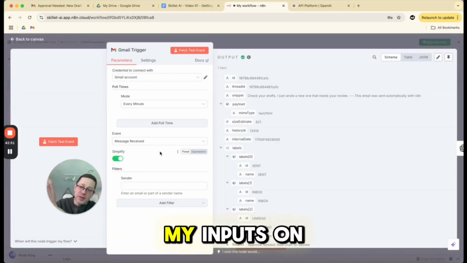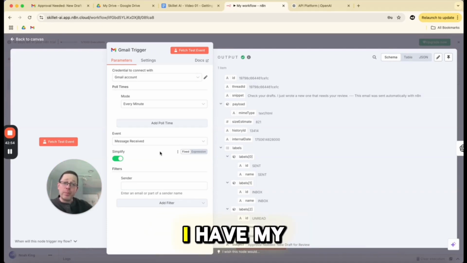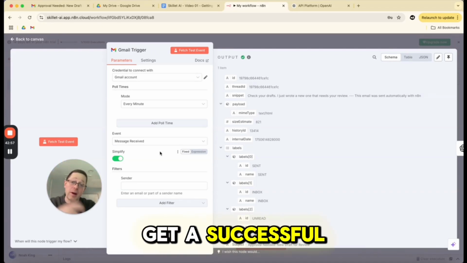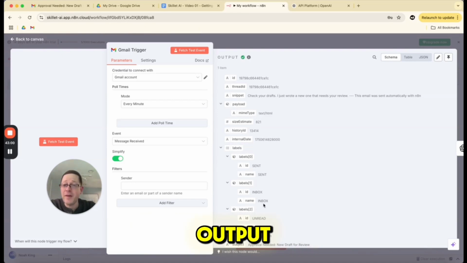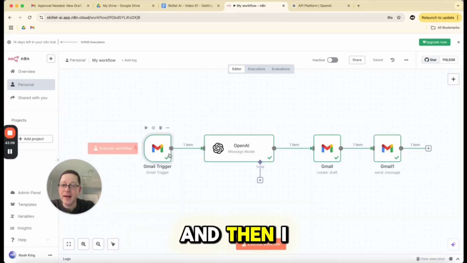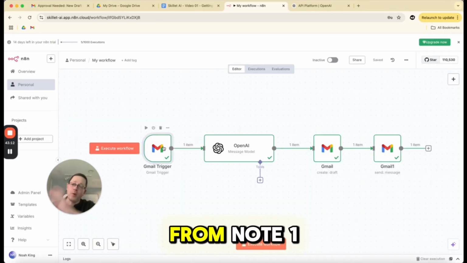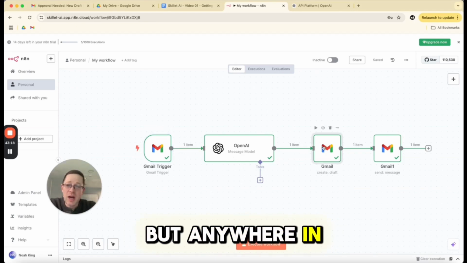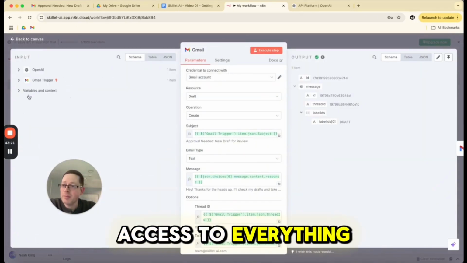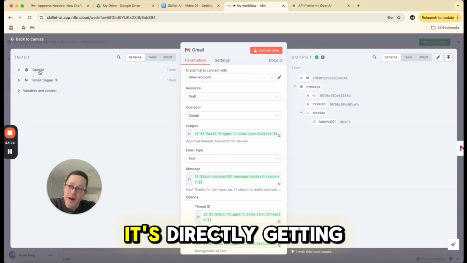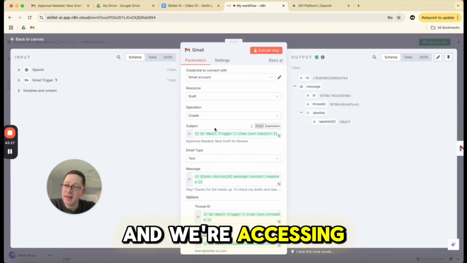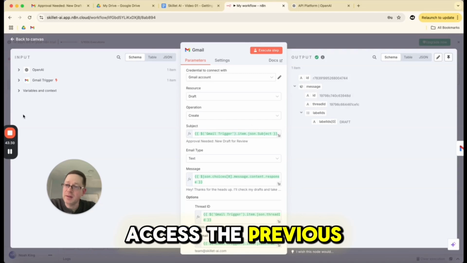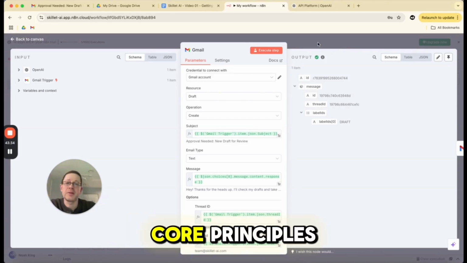What am I seeing? I have my inputs on the left, my actions in the center, and my outputs on the right. I can try to get a successful output. If it fails, I can iterate, make changes, and try again. Once I have something I like, I can pin it so it persists, and then connect additional nodes. The output from node 1 becomes the input to node 2, and so on. But anywhere in that chain, you always have access to everything prior. So even if it's directly getting OpenAI, we can still access the previous things as well. So this covers a lot of core principles.